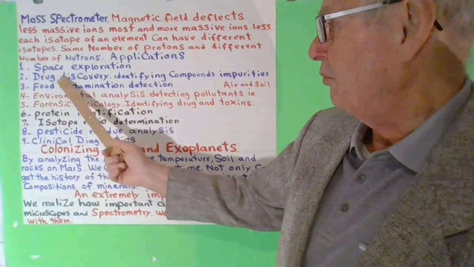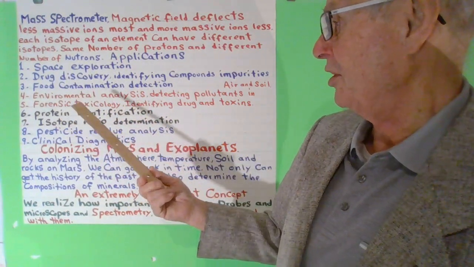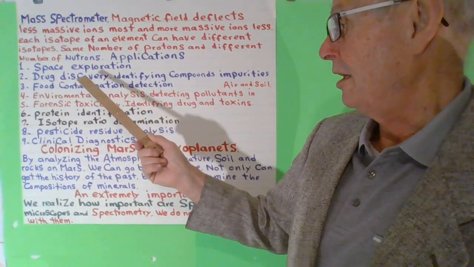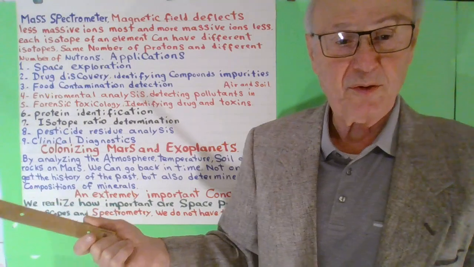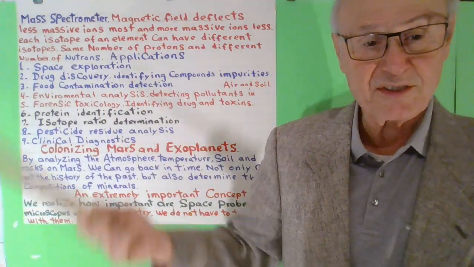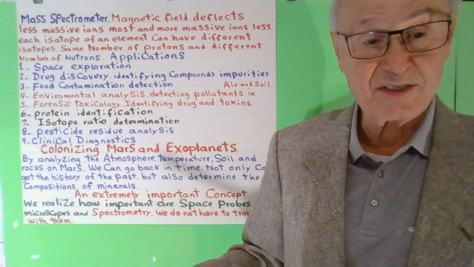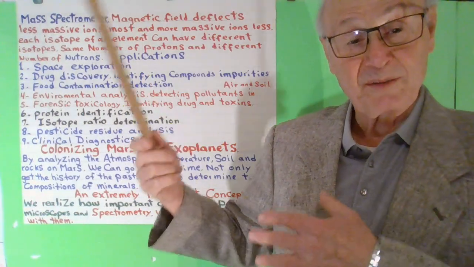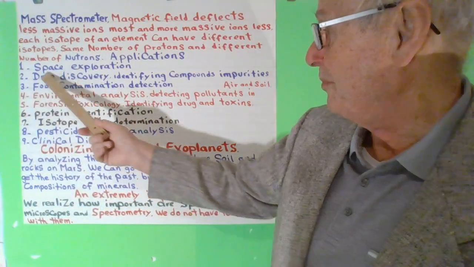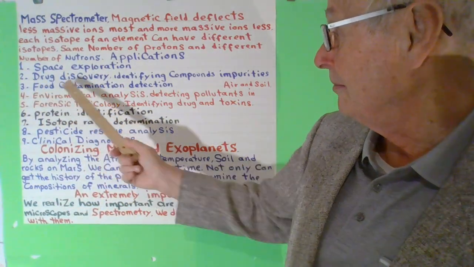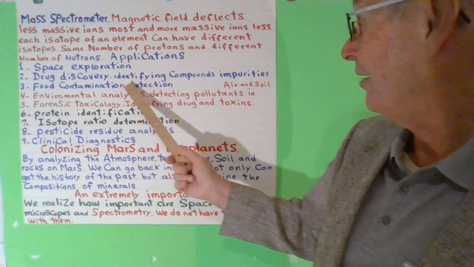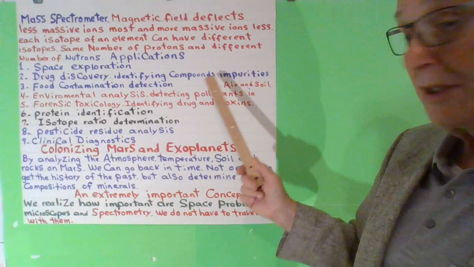And these are the ones for the applications. Like I said, it's space exploration, and there is no way that human beings another 100 years are going to be on this planet, because we have asteroids, we have so many disasters. They might be able to go to Mars and beyond. So space exploration, and then drug discovery, identifying compounds, impurities.